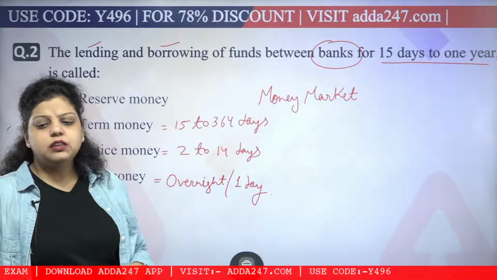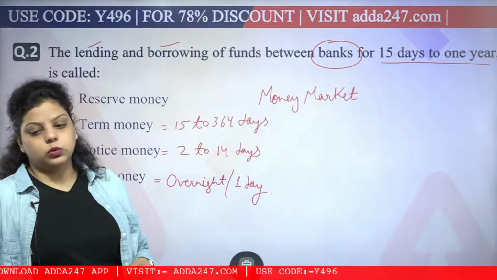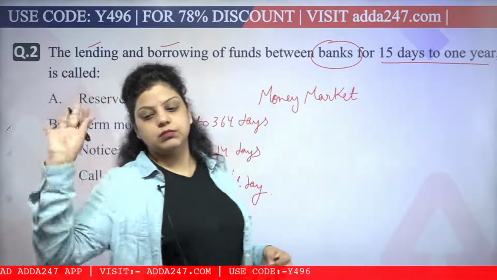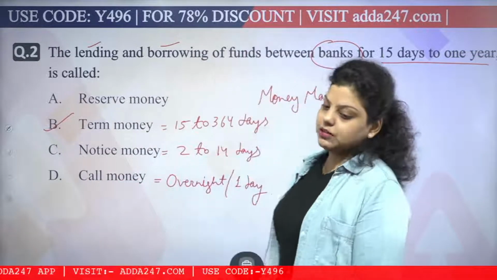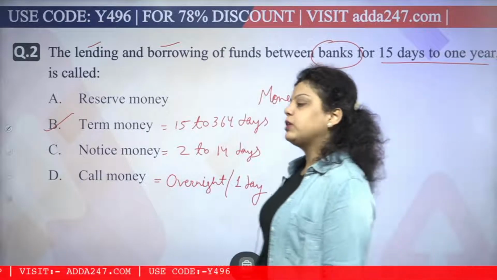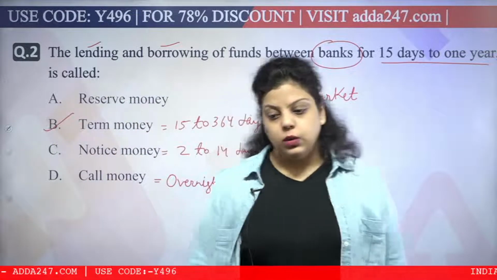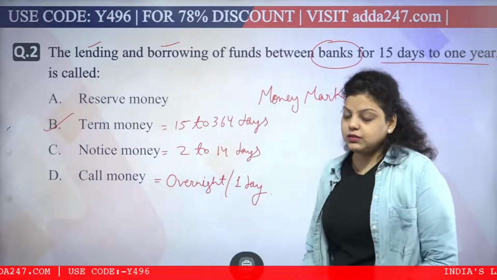What are the other instruments? Let me know. If you don't know the answer, just write in the comment section that you don't know, so that we will discuss the question and move forward. Treasury bill is part, very good. MSF is a part of monetary policy in which RBI is giving loan to commercial banks for overnight duration. Certificate of deposit is right, correct.